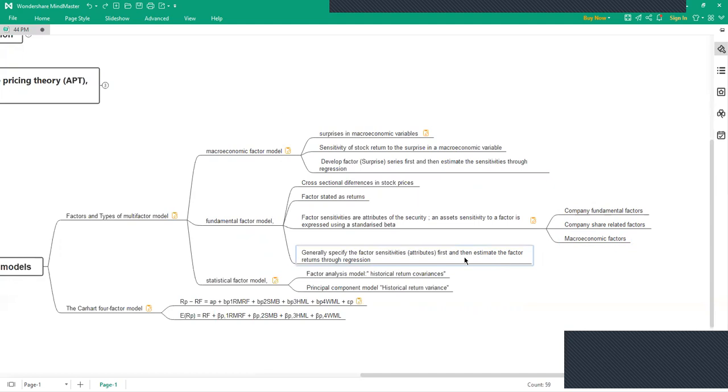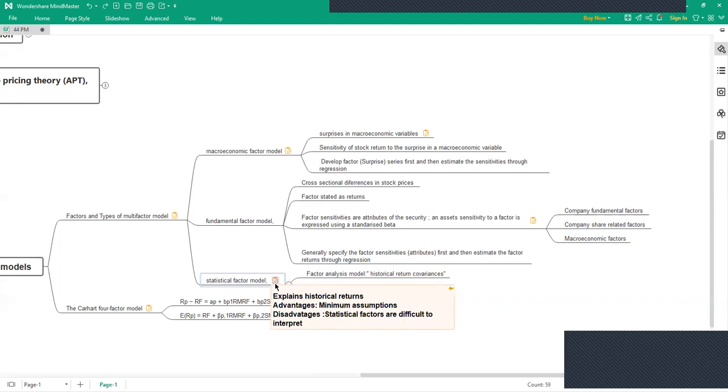In the case of regression, they have just given information that generally they specify the factor sensitivity attributes first and then estimate the factor returns through regression. Now the third part is the statistical factor model. They have not given much detail about it, but they have given two types of statistical models: the factor analysis model, which calculates the historical return covariances, and the principal component model, which calculates historical return variance.